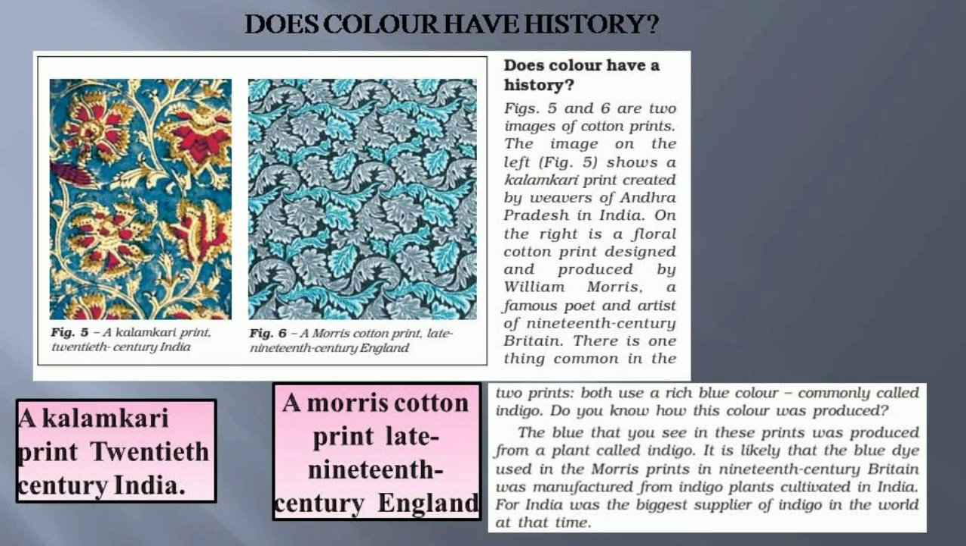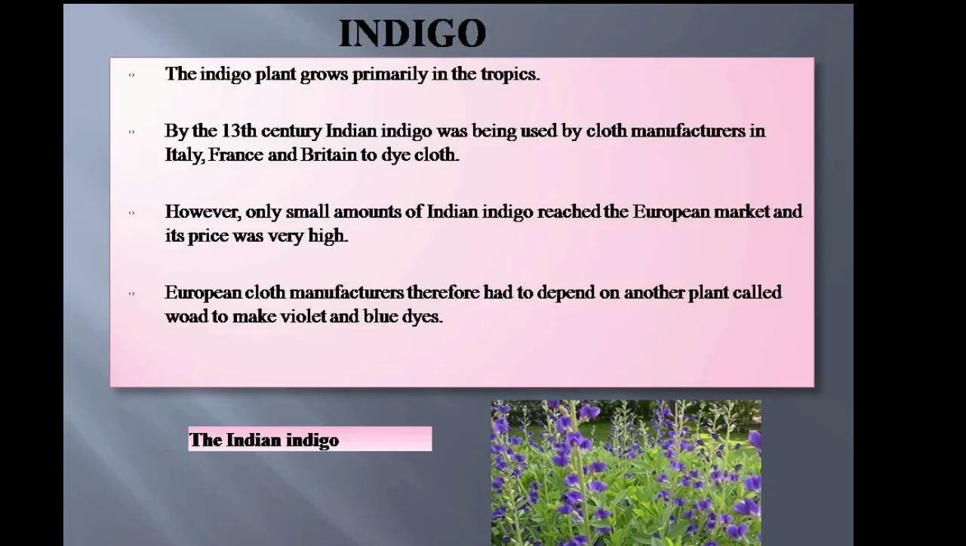Do you know how this color was produced? The blue that you see in these prints was produced from a plant called indigo. It is likely that the blue dye used in the Morris print in 19th century Britain was manufactured from indigo plants cultivated in India, for India was the biggest supplier of indigo in the world at that time. Now let us see why there was a demand for Indian indigo.